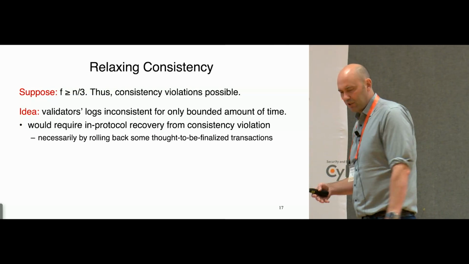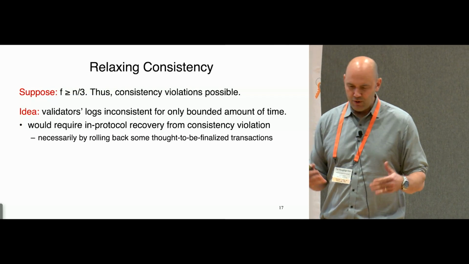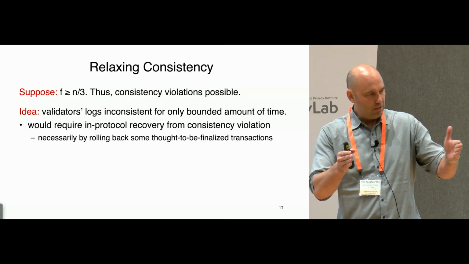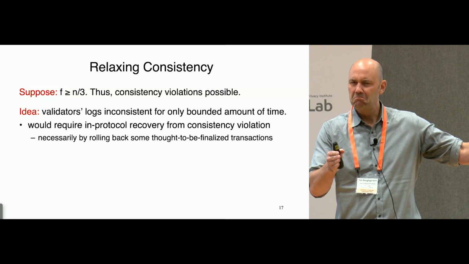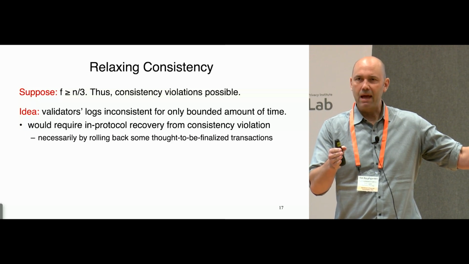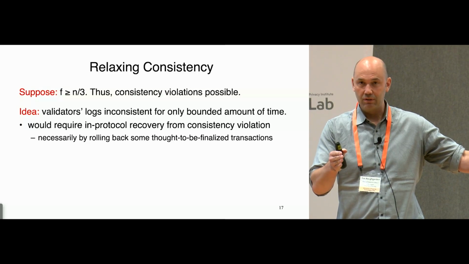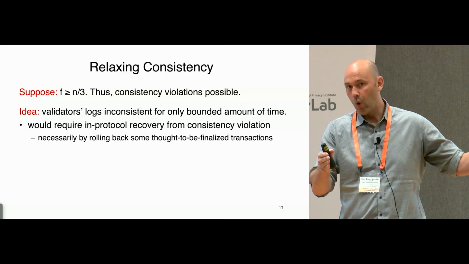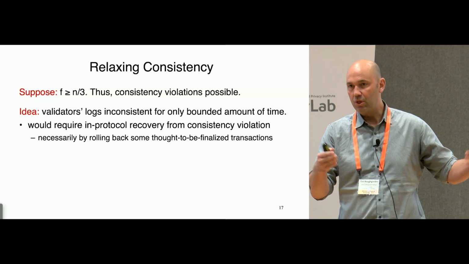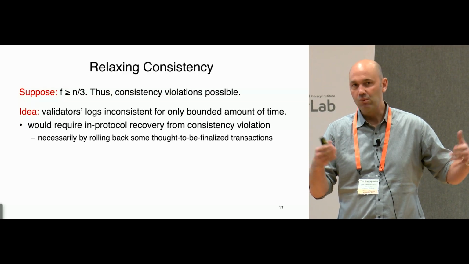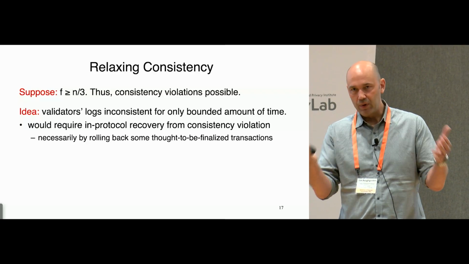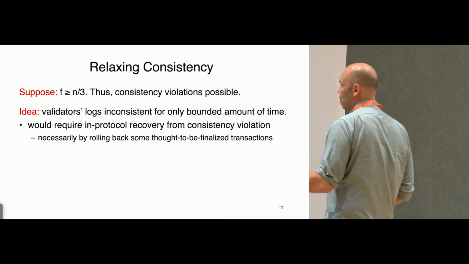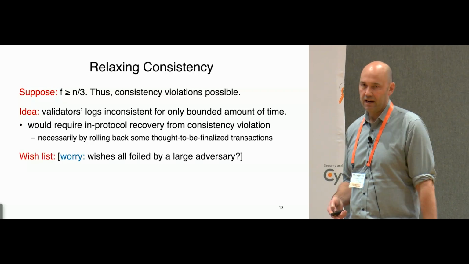If it's only going to be incompatible for a bounded amount of time, that means if you ever have a consistency violation at some moment in time, there has to be a future moment in time where you don't have it anymore. So somehow there must be an in-protocol recovery procedure that reestablishes consistency, necessarily by rolling back some of the transactions that you had thought were finalized. That's a prerequisite for having a bounded amount of time in which there's a consistency violation. There needs to be an in-protocol recovery procedure that rolls back some thought-to-be-finalized transactions.